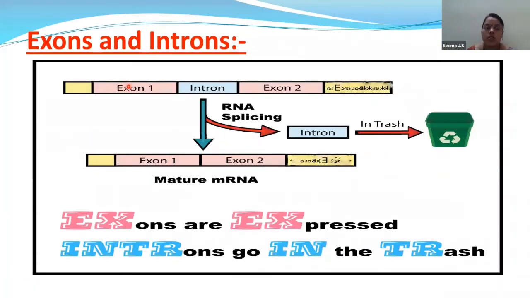Now, exons and introns are other major parts which you have to remember. When you remove the introns, this process is called RNA splicing, as I told you in the first slide itself. So when we are removing the introns, what is left out? Exons are left out, which is nothing but the mature mRNA. Children, you can have a small mnemonic over here: exons are expressed, introns are in the trash. That means we are removing the trash, because exons are useful to us, whereas introns are not useful. So that is the small mnemonic which you can remember.